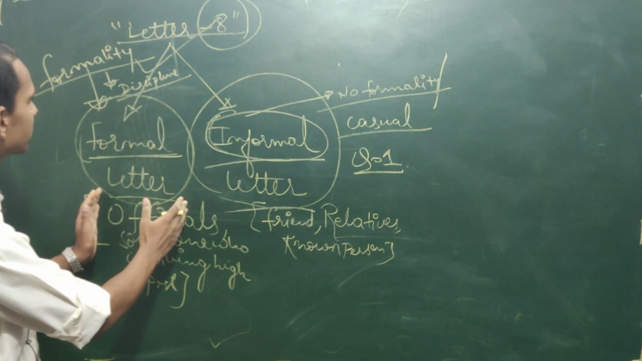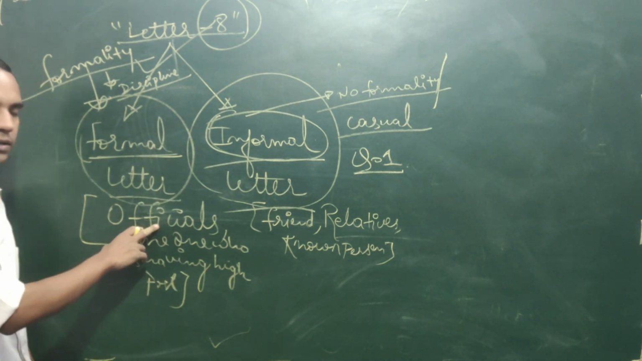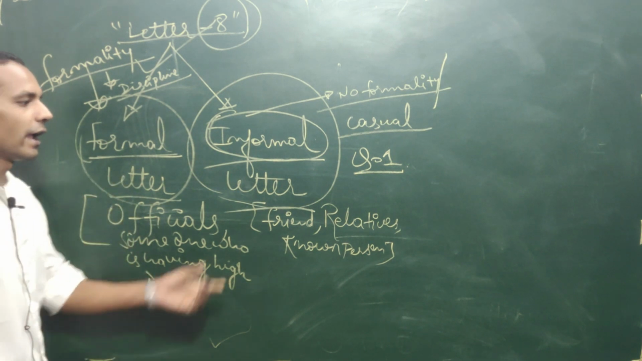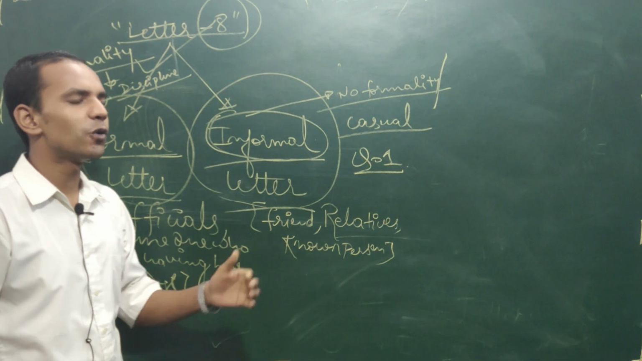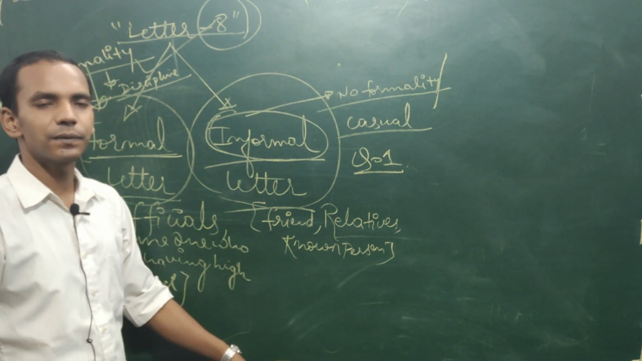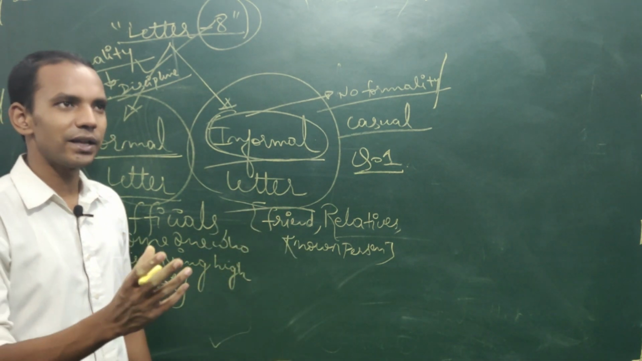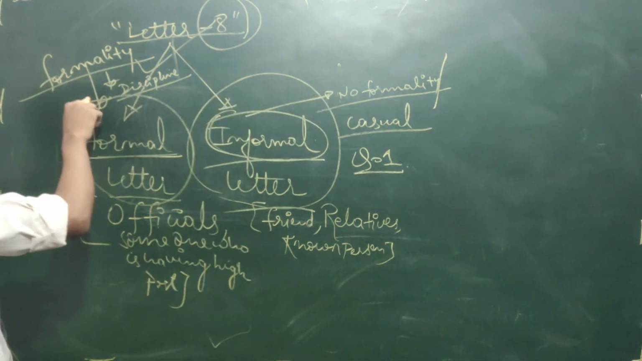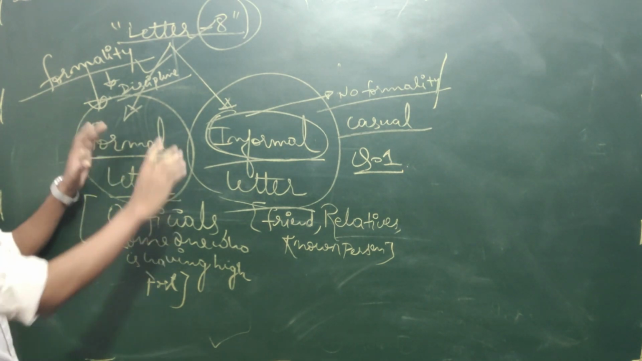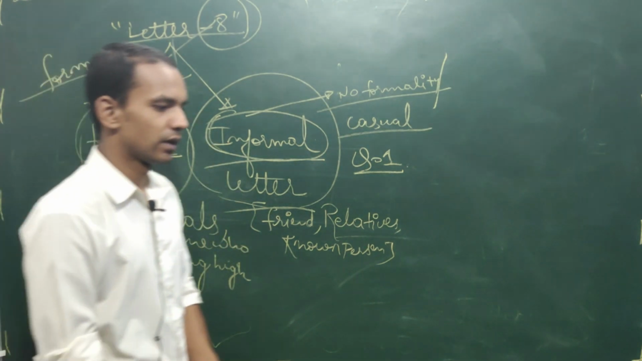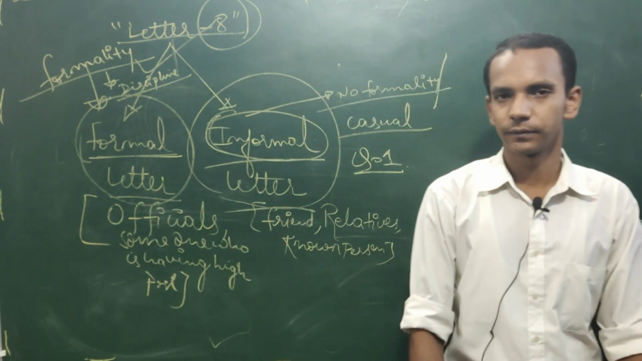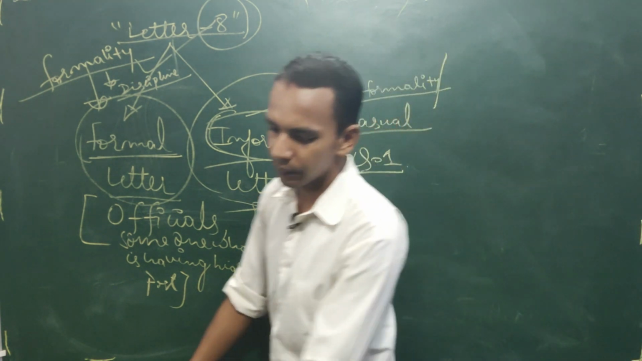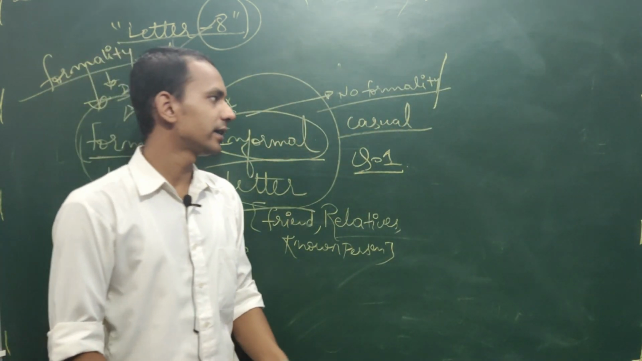So a formal letter means the letter which is written to any officials or someone who has a high post. An informal letter is the letter written to a known person, friend, relatives, anyone, where that much discipline is not required. No formality is there. Here formality should be there. So there are two kinds of letters. I hope we all have understood this. Okay, and now we will continue and we will see one type of letter writing.